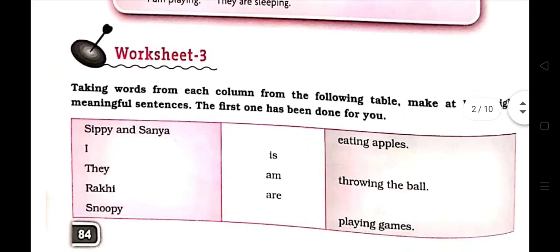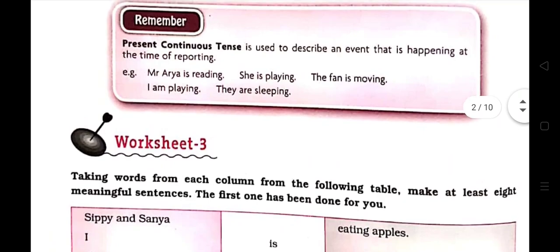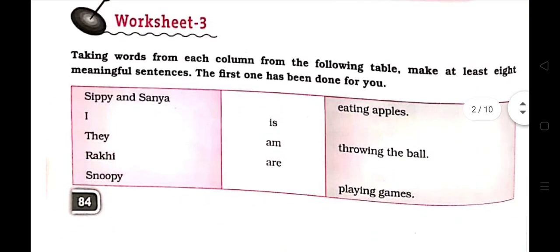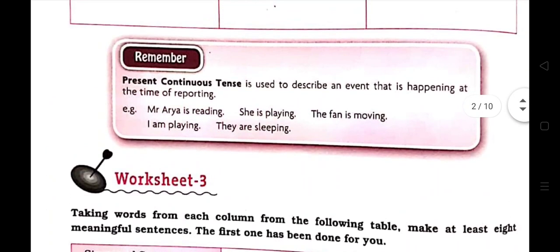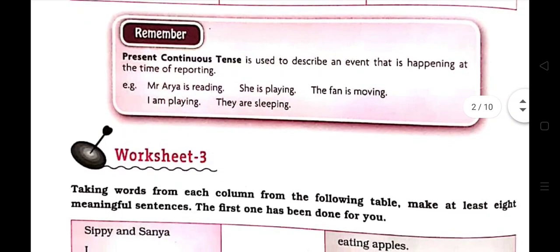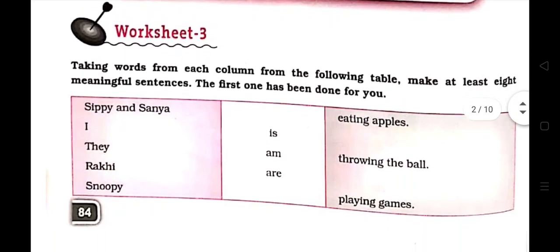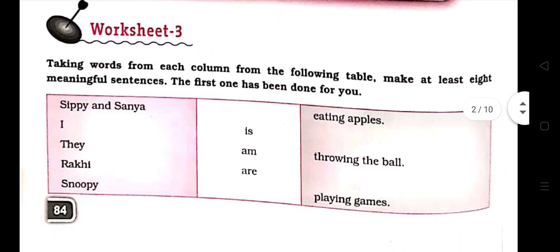Now let's see worksheet 3. Taking words from each column from the following table, make at least 8 meaningful sentences. The first one has been done for you. You can see here one chart is given. You have to make 8 sentences from this chart.